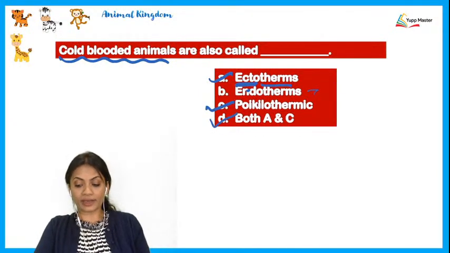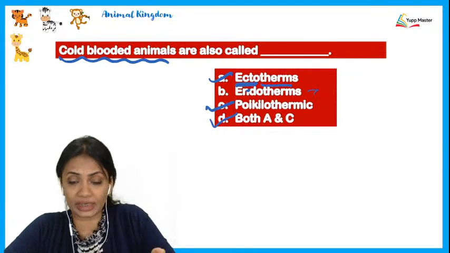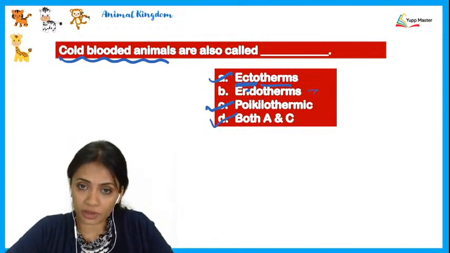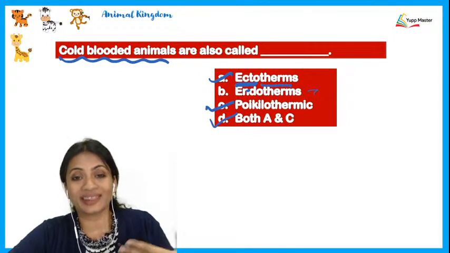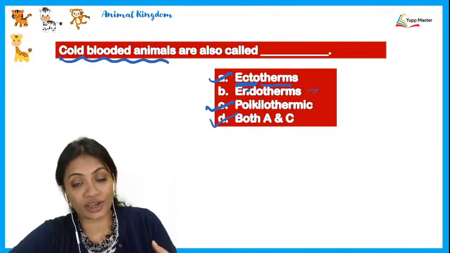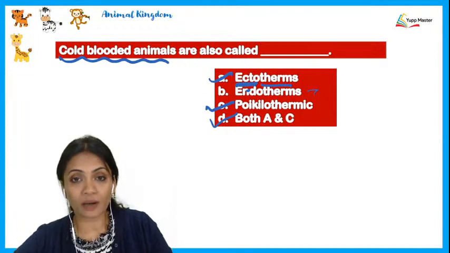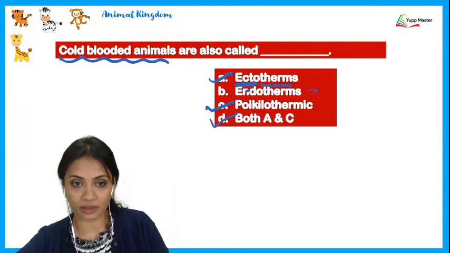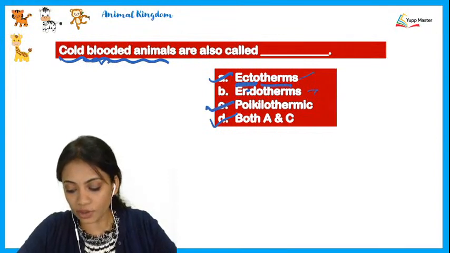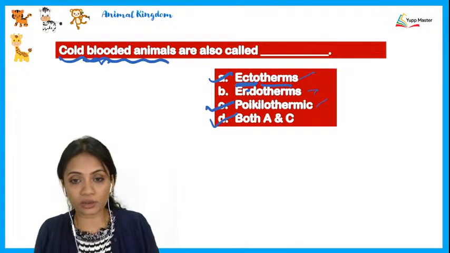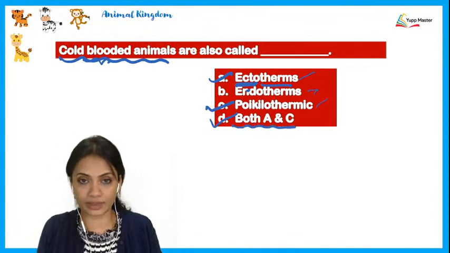Endotherms are those organisms which are able to generate their own body heat. Like for example us, we are able to generate our own body heat because we are always having a lipid layer. That lipid layer constantly generates energy so that the heat can be made and our body temperature may remain constant. Alright, so talking about cold-blooded animals, they are either called as ectotherms or they may be called as poikilothermic, which is making our correct answer as answer D, both A and C.